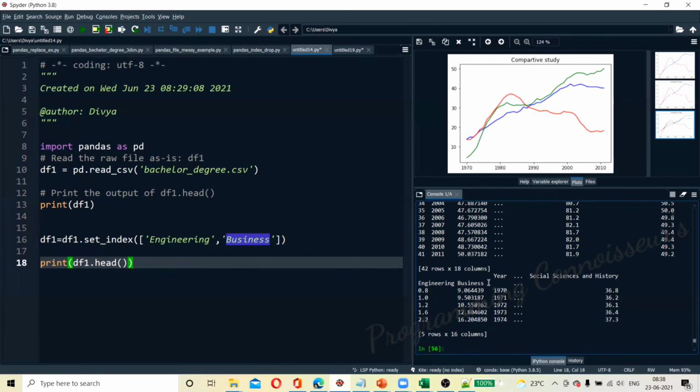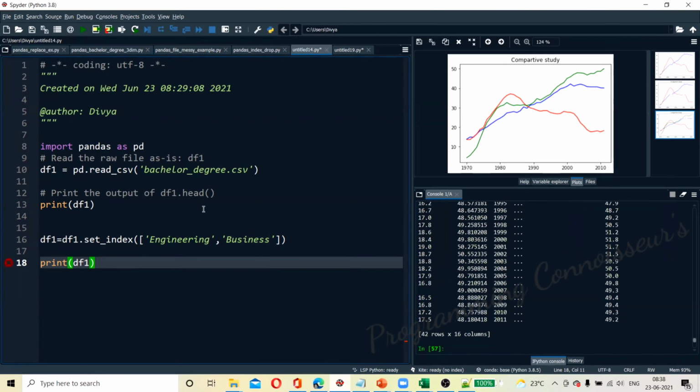Whose growth is very high compared to this? We have taken only 5 here; if we take the entire thing, social has become 49.2, whereas business has become this, keeping business as their day-to-day life, bread and butter.